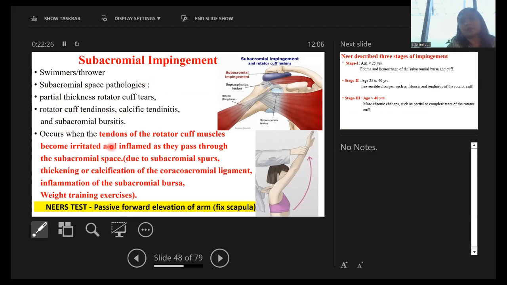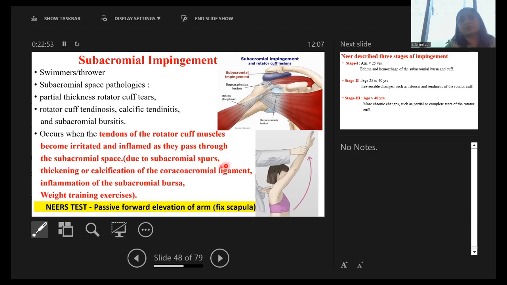This occurs when the tendons of the rotator cuff muscles, this is the acromion and this is the supraspinatus tendon, which is going below the acromion, become irritated and inflamed as they pass through the subacromial space due to subacromial spurs, thickening or calcification of the coracoacromial ligament, and inflammation of the subacromial bursa.